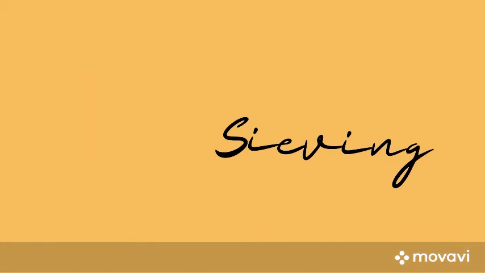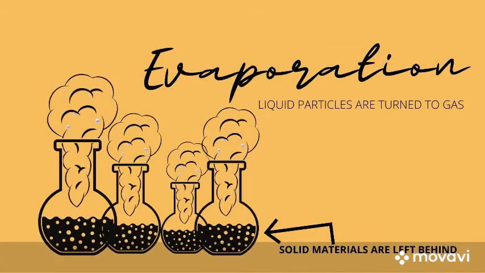Evaporation. In this method, the solution is heated until the solvent evaporates where it turns into gas and mostly leaves behind the solid residue, usually used in separating a mixture of solvent and soluble solid.